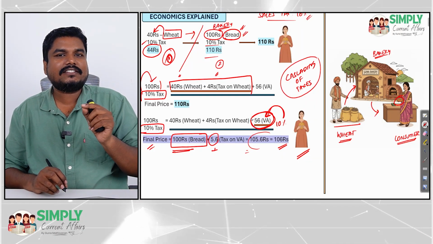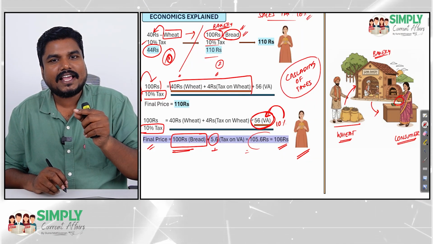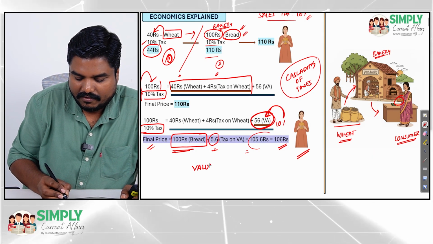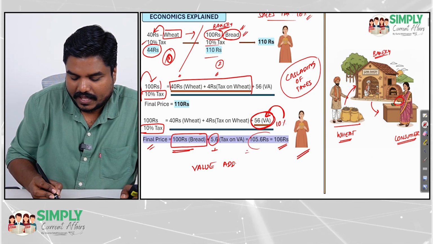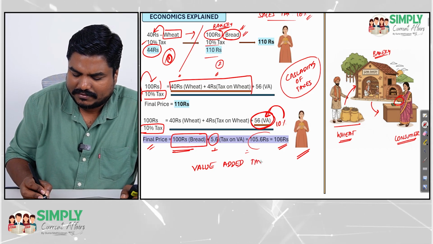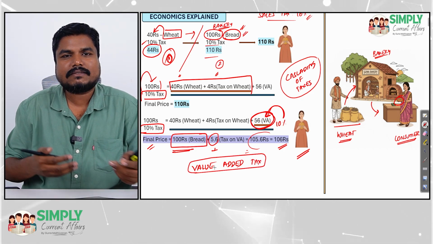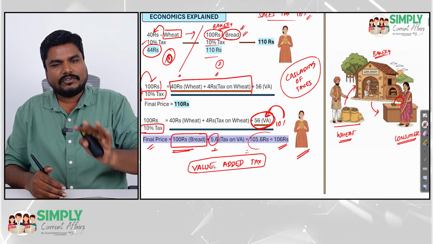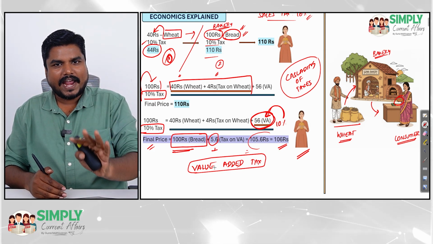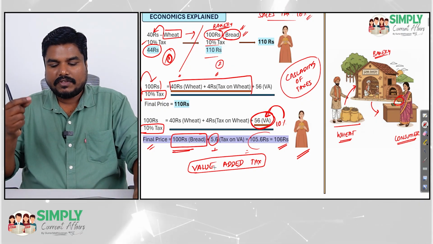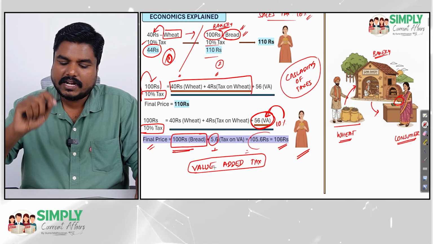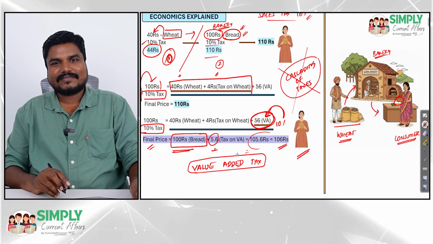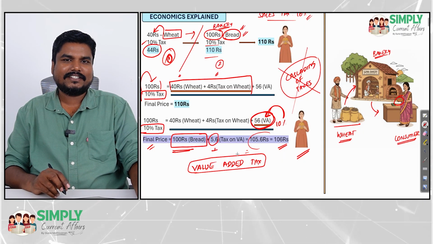So this concept of imposing tax only on the value addition is called value added tax. Very simple. In value added tax, the tax will be imposed only on the value added part, so the cascading of taxes problem will not be there. This is the beauty of VAT.